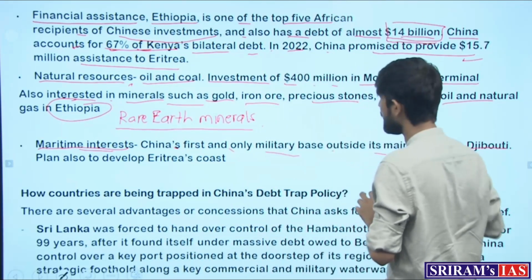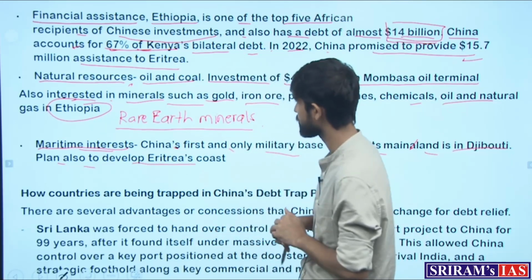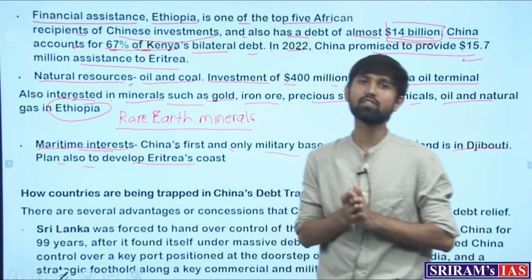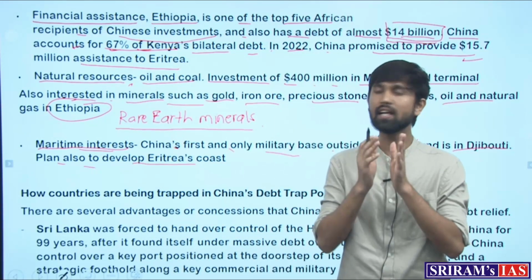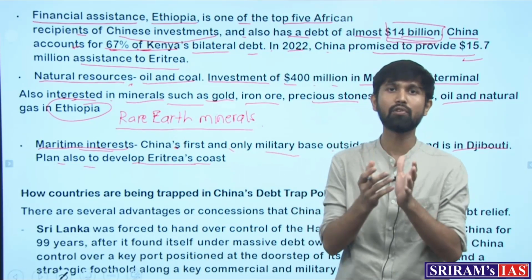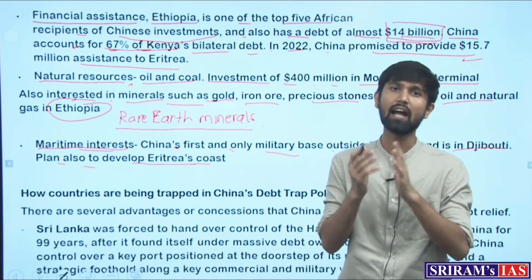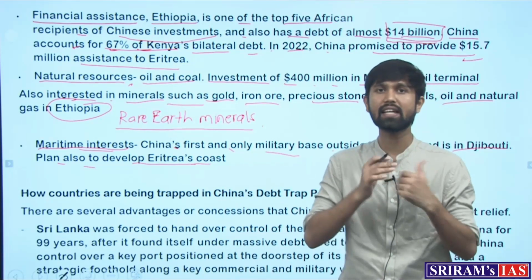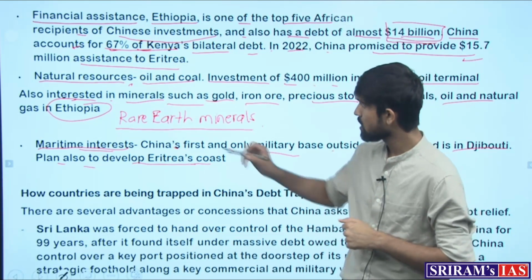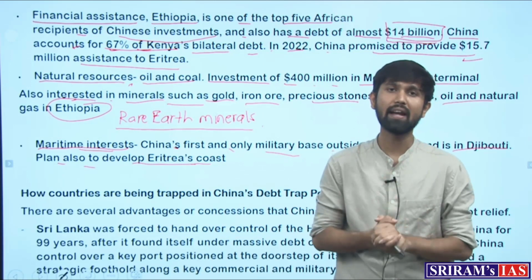And similar work is also planned to develop Eritrea's coast to secure its other resources in the landlocked countries, so that if it develops Eritrea's coast and develops transport facilities from the coast, it can more easily facilitate and transport the resources which are there in the other landlocked countries. So in this way, China is strengthening its maritime interest.